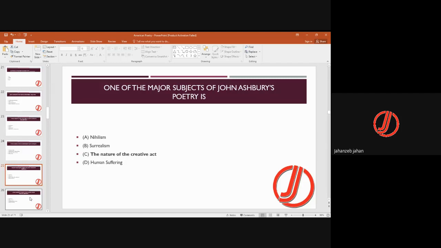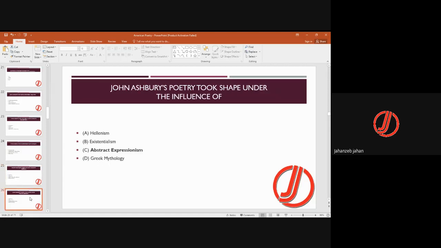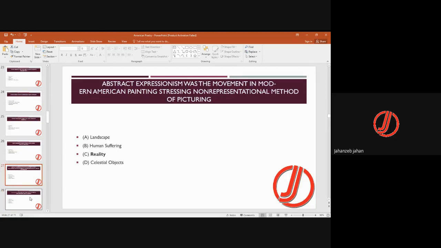One of the major subjects of John Ashbery's poetry is the nature of the creative act. John Ashbery's poetry took shape under the influence of abstract expressionism. Under this, his poetry is categorized. Abstract expressionism was a movement in modern American painting, stressing a non-representational method of picturing. So it was picturing reality, reality being pictured by a non-representational method.